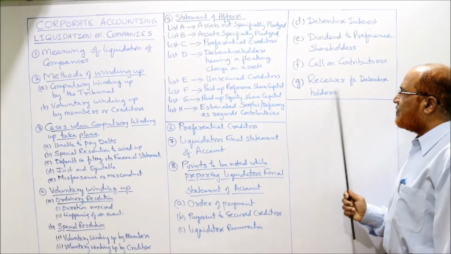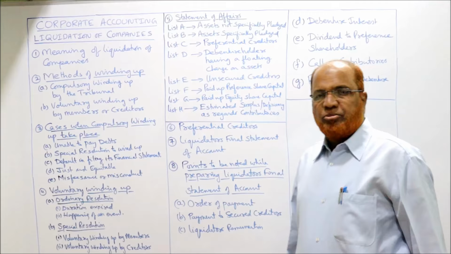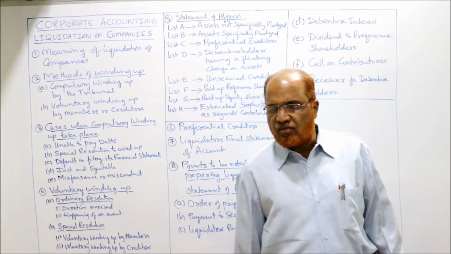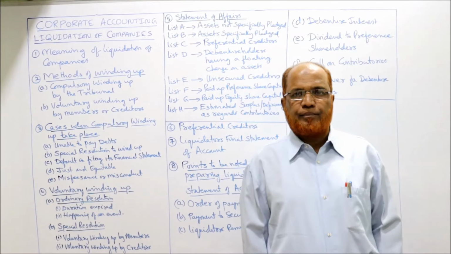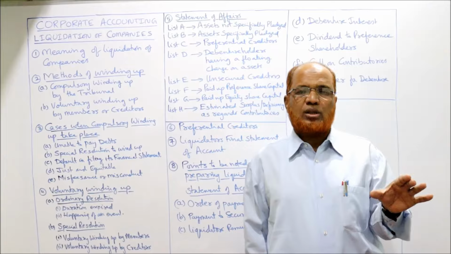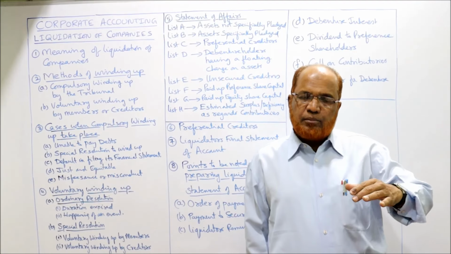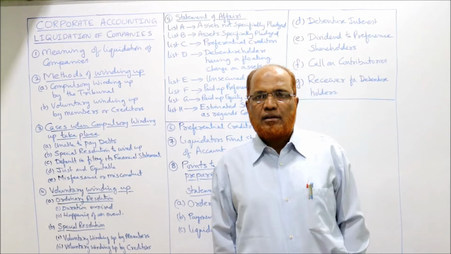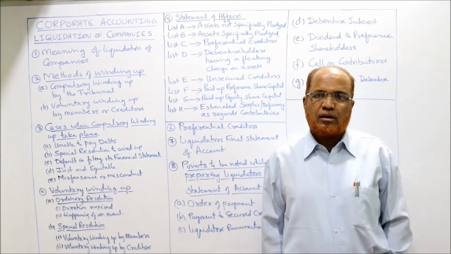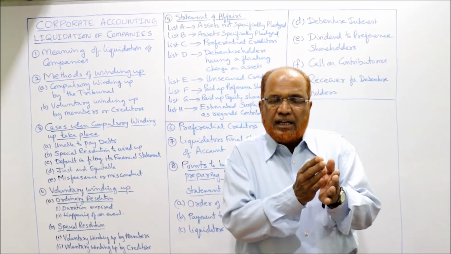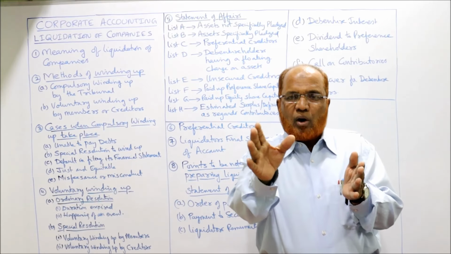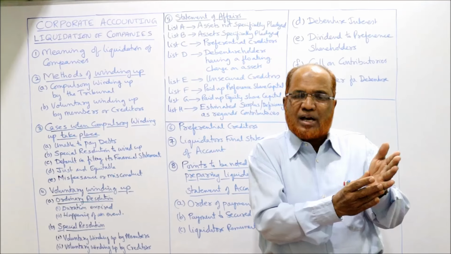Last one, receiver for debenture holders. Normally what will happen, debentures will be secured by a floating charge on the assets of the company or fixed charge on the assets of the company. At the time of issue of debentures, the company will give some security. The company will give the security to the debenture holders that in the case of winding up, you will all have a charge on so and so assets.